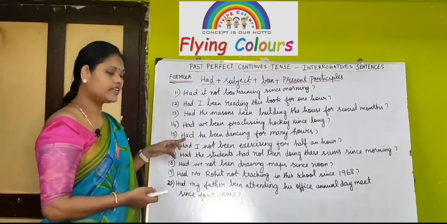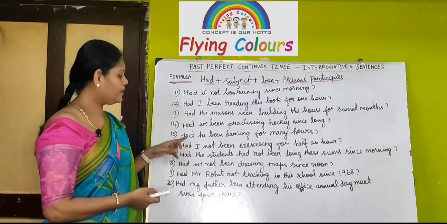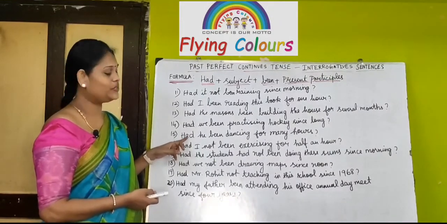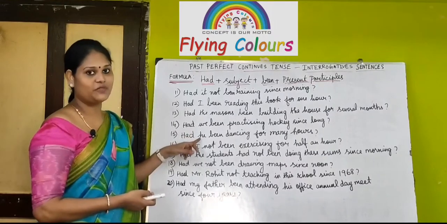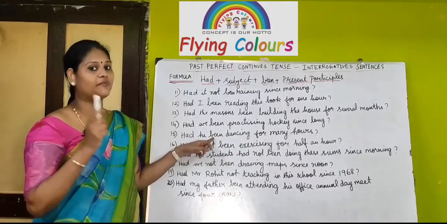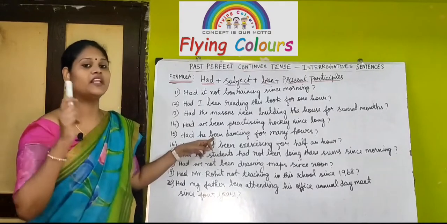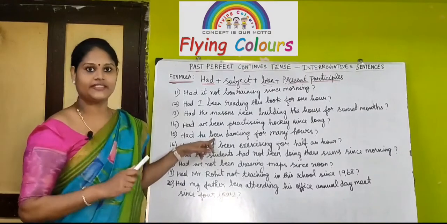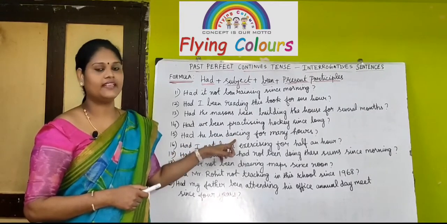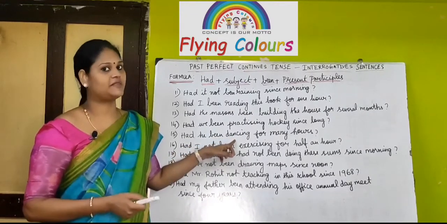Right? Had is the helping verb. So, the helping verb should come in the beginning of the sentence, as I already told you. Next is the subject. What is the subject here? He. Next, been. Always you have to write been plus present participle if you see continuous tense, right? Been plus present participle is what? Dancing. Dance plus ing is the present participle.